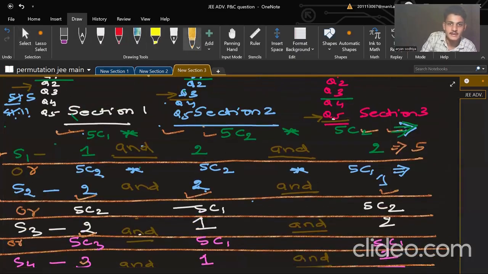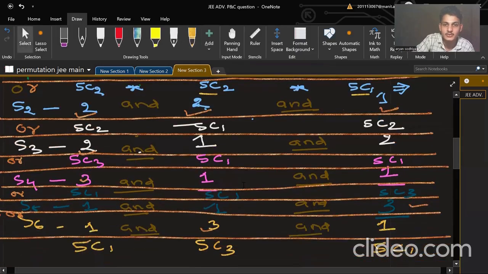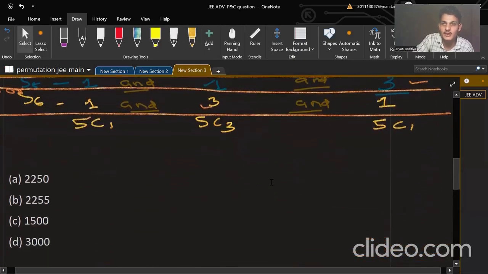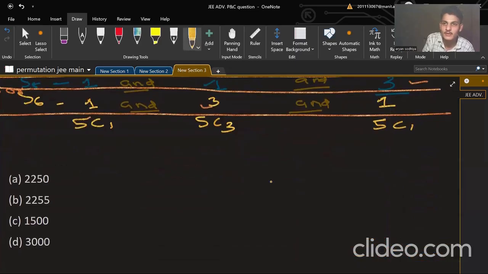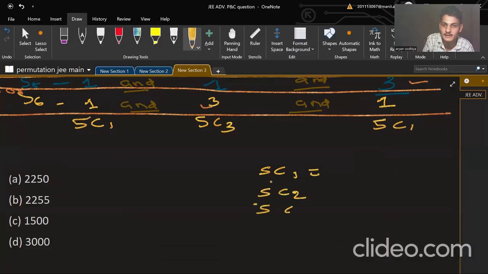So when you see here, again and again, I will see that 5C1 is here, 5C2 is here, 5C2 is here, 5C2 is again here, 5C1 is again here. C2, C1, and C3, 3 values are required. So let's find the values of them. Again and again we are required to find 5C1, 5C2, and 5C3 many times.